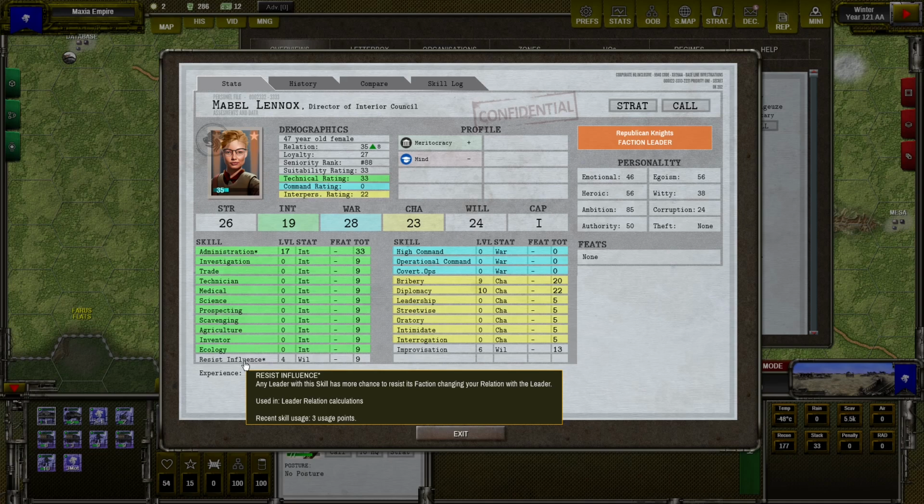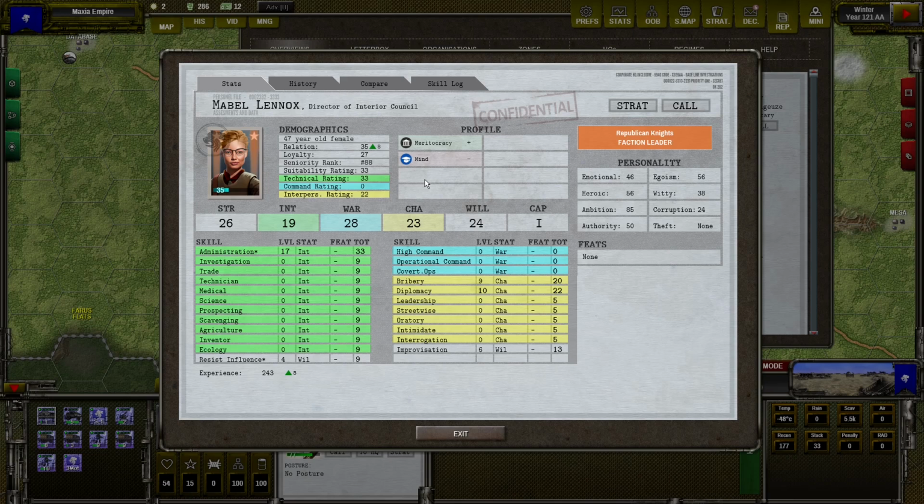Also, the faction can influence profile alignment, but we discussed factions in a separate video, which I recommend. Also, the leader's screen was discussed in a separate video about leaders' stats.